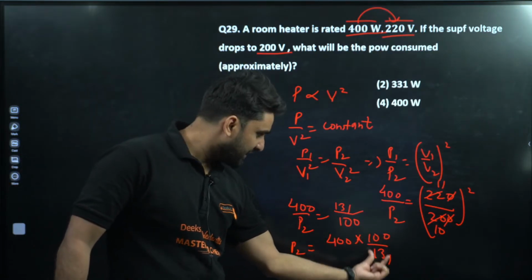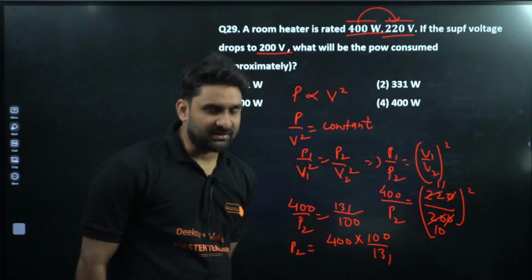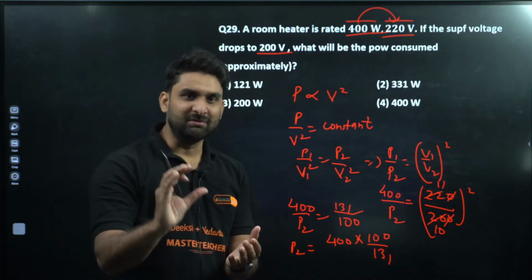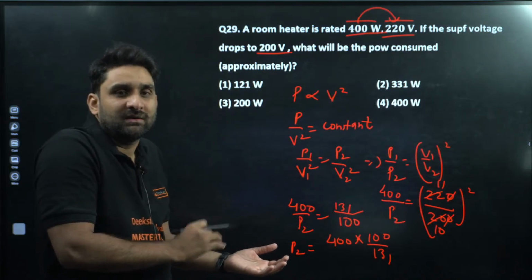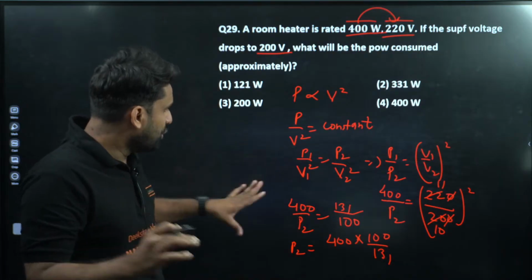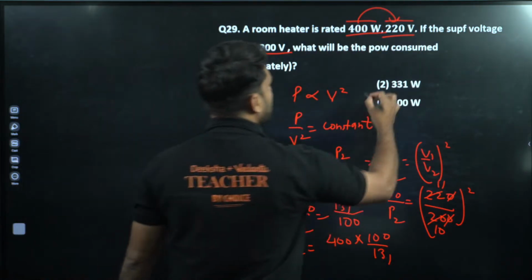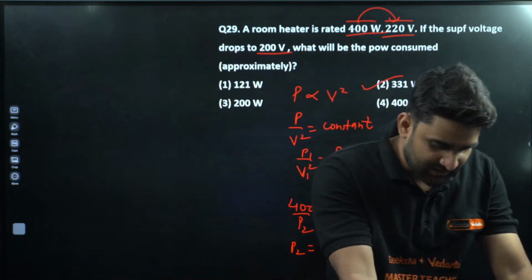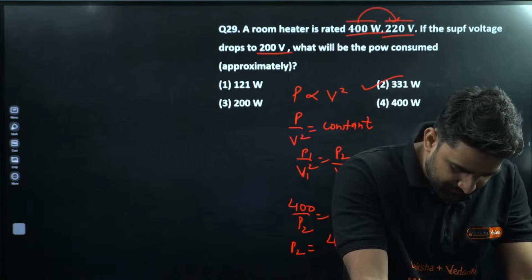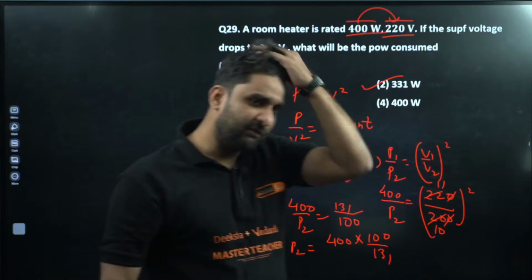If this is 100 by 121, what will be the result? Some 0 point something. It means that the result will be less than 400, slightly, not so much. So if we solve this, 331 watt will be the correct answer. Yes, clear everyone? 331 watt will be the correct answer.